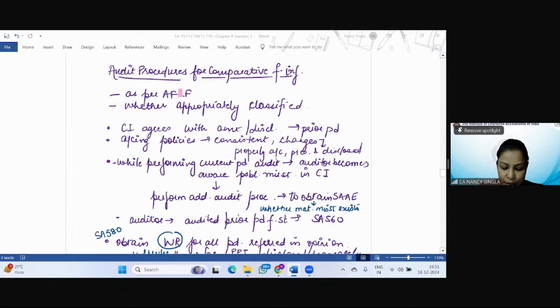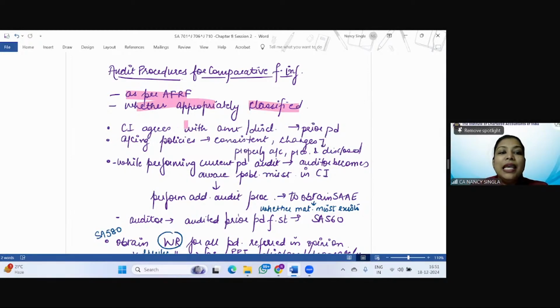So look, what are the audit procedures? With respect to the comparative financial information, the auditor shall determine whether the comparative information is as per the applicable FRF, whether it has come as corresponding figures or as comparative financial statements. So the auditor will see whether the same is as per the applicable FRF and whether it is appropriately classified.